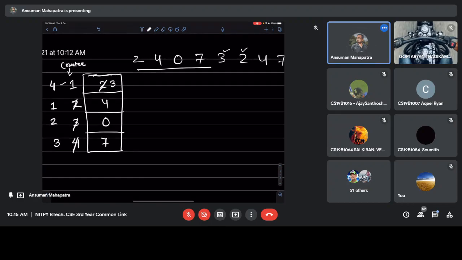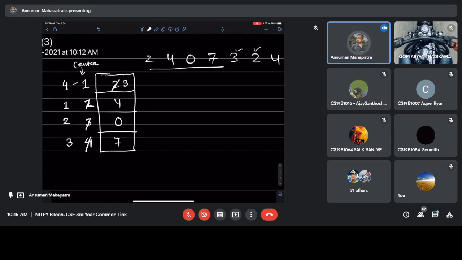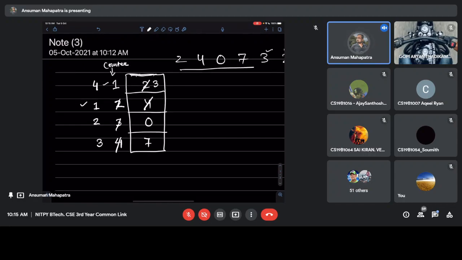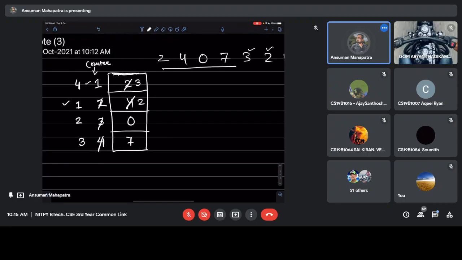Now 2 is coming. 2 is not available in the main memory, so we have to remove one page from the main memory. How to remove it? Again, we have to check the lowest count. The lowest count is 4, so 4 will be replaced by 2. This value will be 4, and all other values will be reduced by 1.